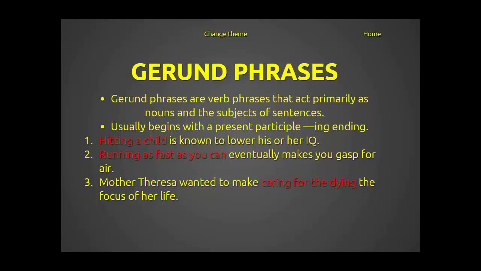Mother Teresa wanted to make caring for the dying the focus of her life. Now in this case, this is one of those examples where this is actually the object of the sentence. It's what Mother Teresa wanted. Okay? And to make is an infinitive phrase modifying wanted.